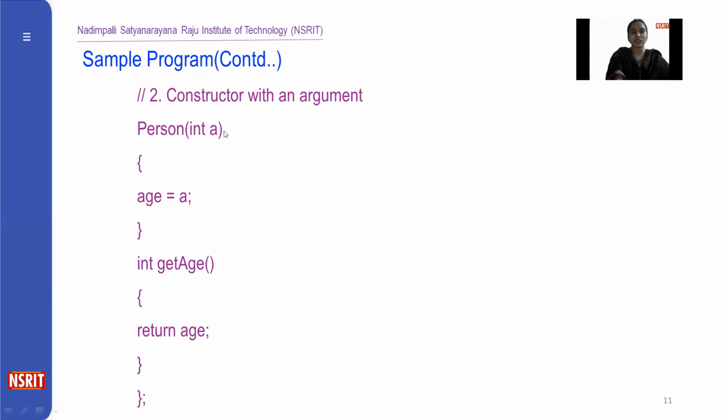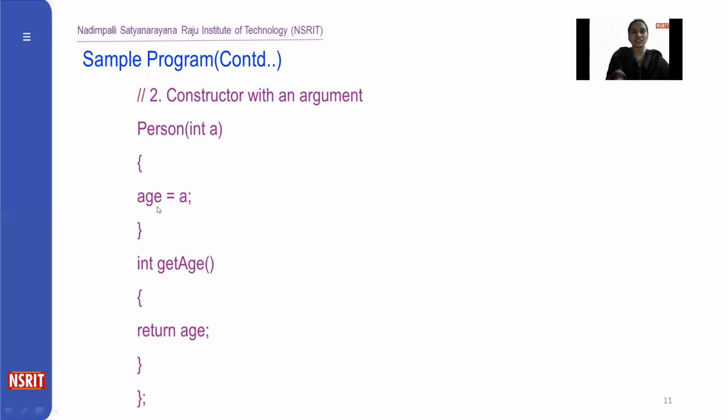Next, within the same class, I'm defining another constructor. This constructor is defined with a single parameter, so it is called a parameterized constructor. Here we are passing one integer value.